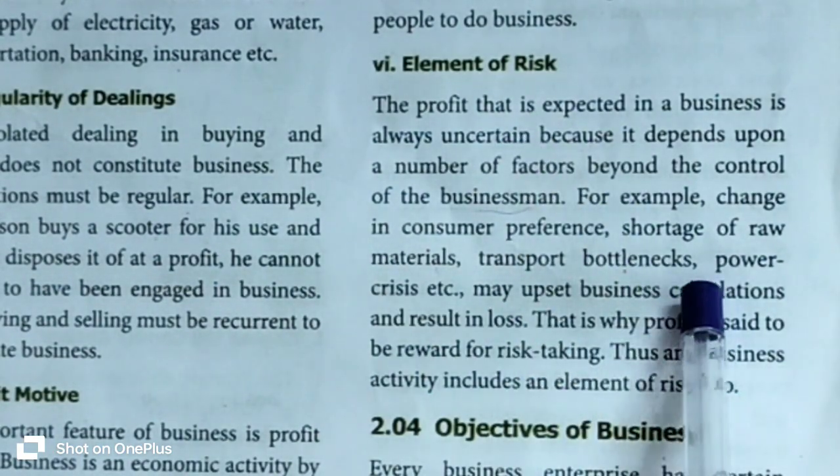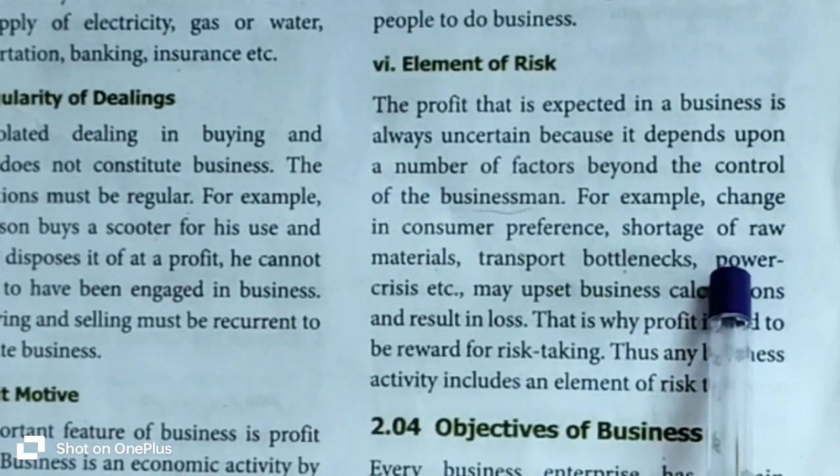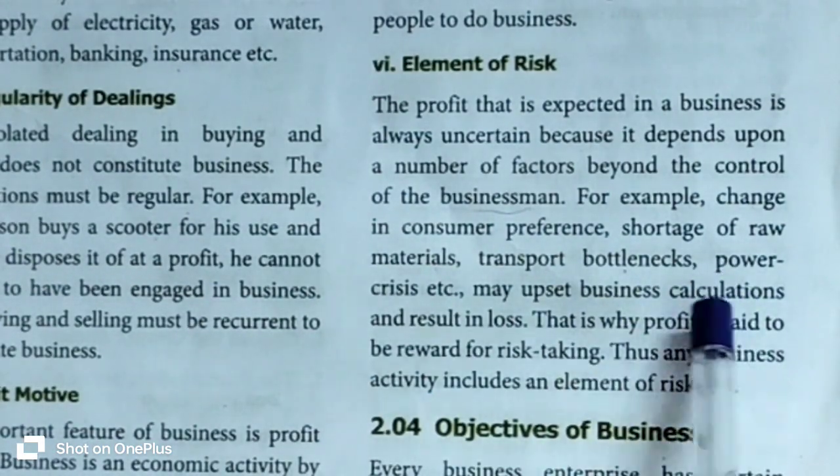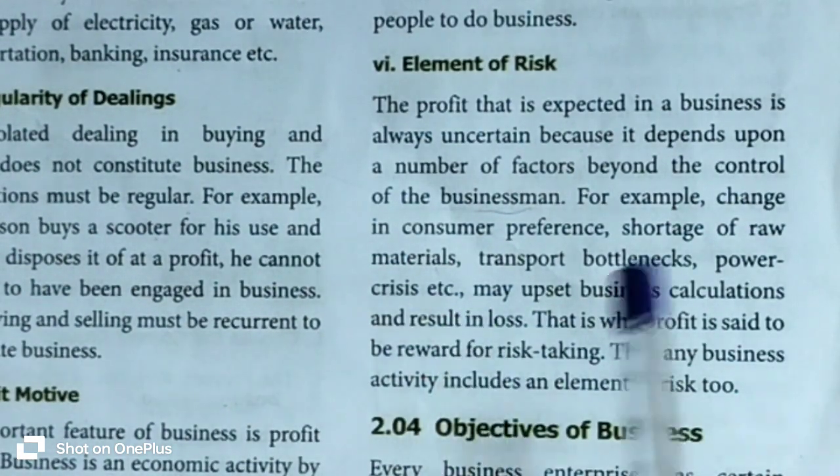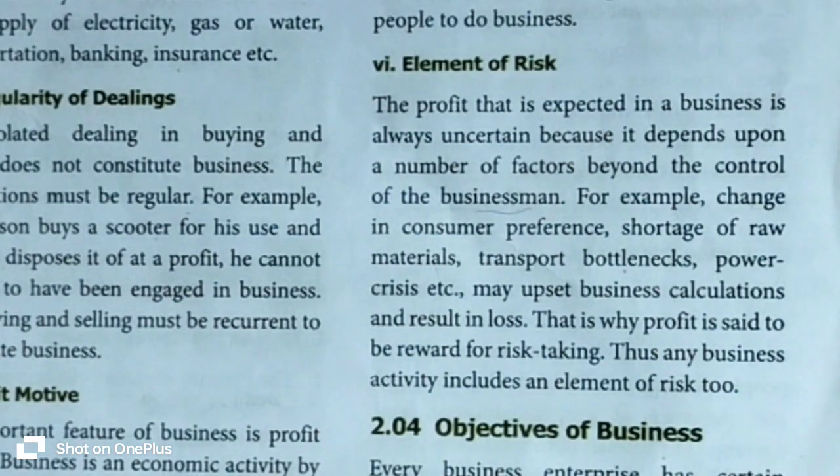Then the last factor that affects the business beyond the businessman is power crisis. So power crisis means energy. The energy catalyzes the business function. Without energy, there will be no business model. Electricity is an essential part of the manufacturing process.